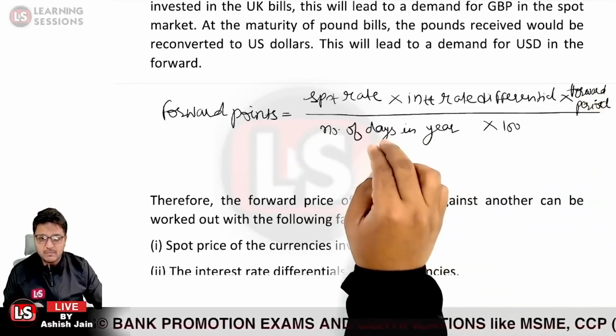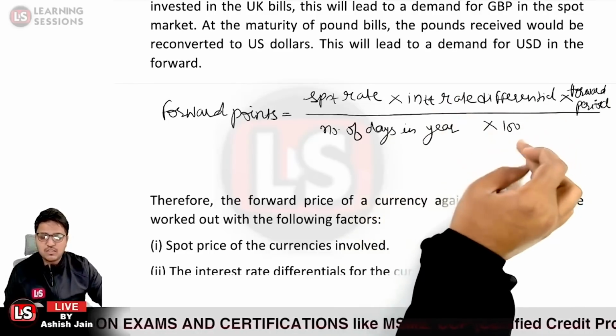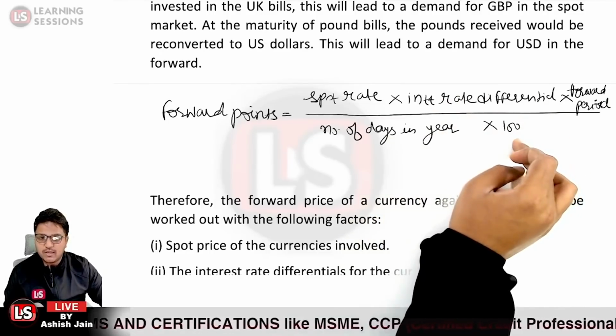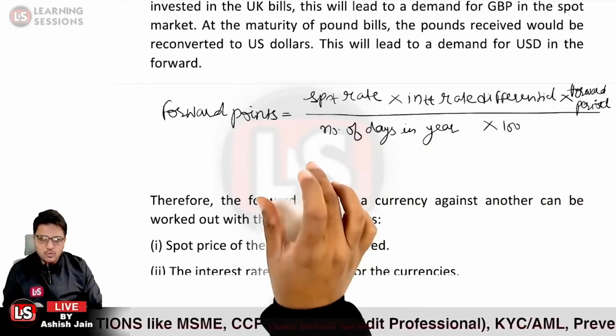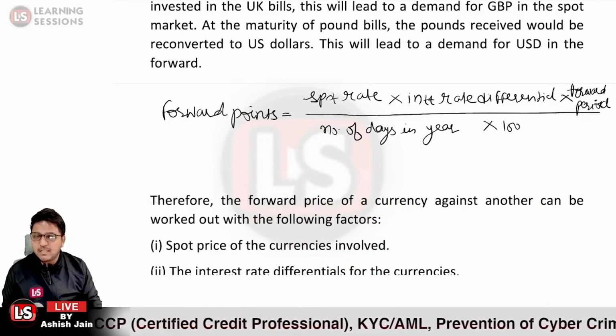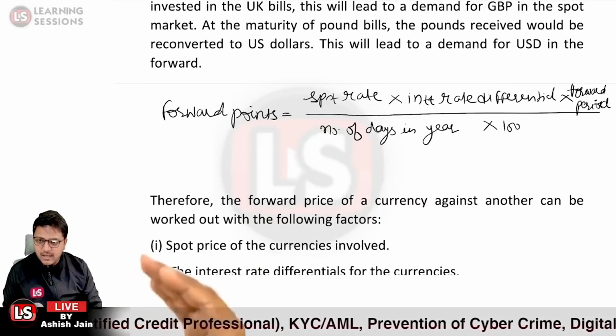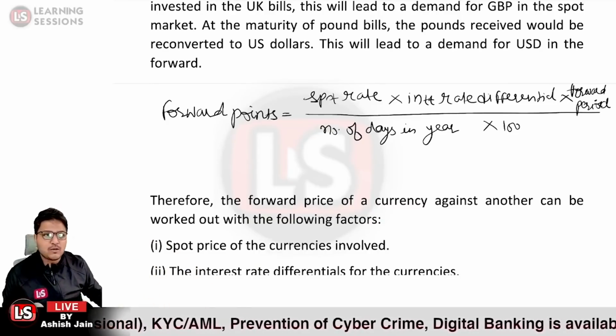That is why we just divided it by the number of days in India, and the interest rate differential was in percentage, so we just divided it by 100 to convert it into decimal. So that is the formula related to the forward points. You need not cram, you just need to memorize that the forward points are based upon the forward period, the interest rate differential, and the spot rate. That is how you can calculate the forward points.